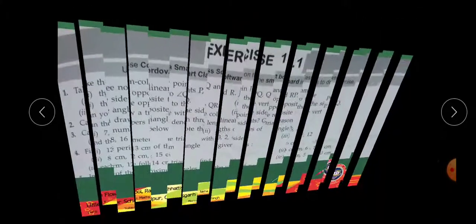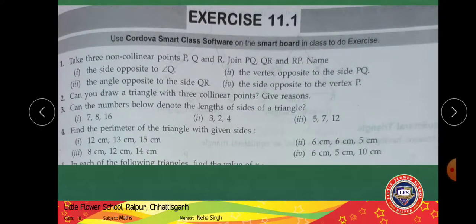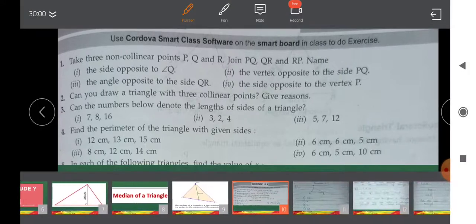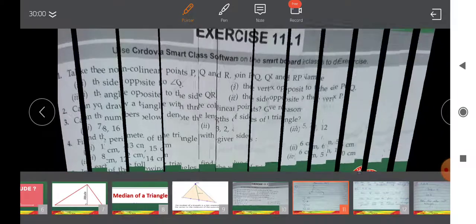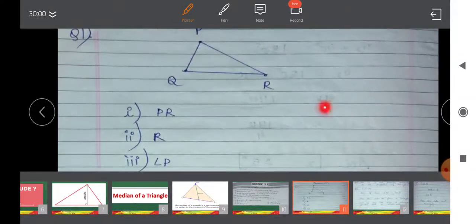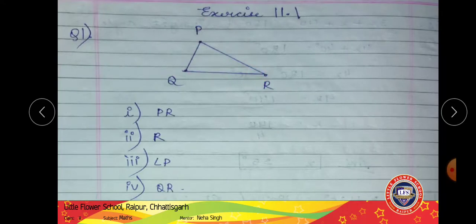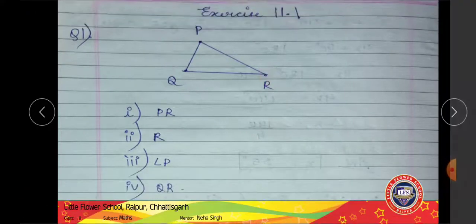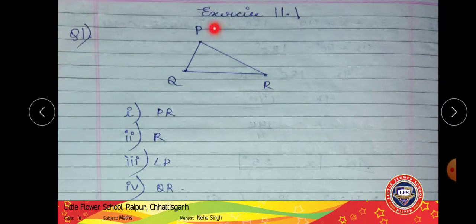Now only these theory parts were there. Now we'll be dealing with the exercise questions. Take three non-collinear points P, Q and R. Join PQ, QR and RP, right? Non-collinear means not in a single straight line. Collinear means in a straight line. We have randomly taken points and joined them. What we see is that a triangle PQR is formed.